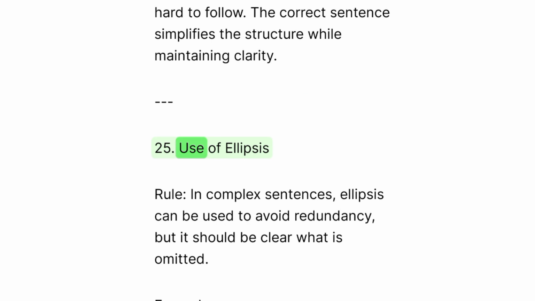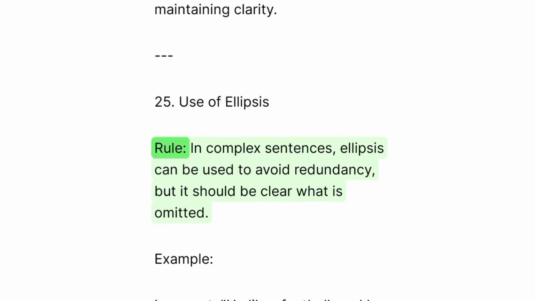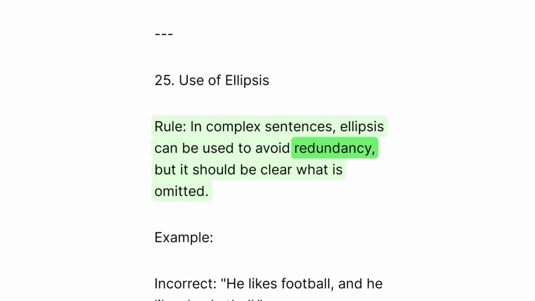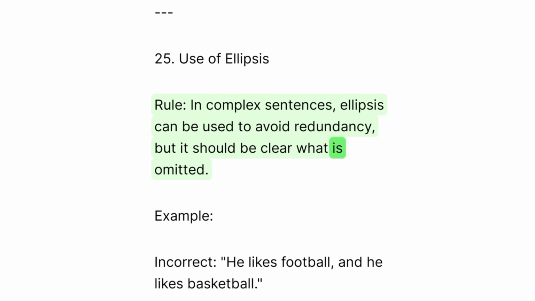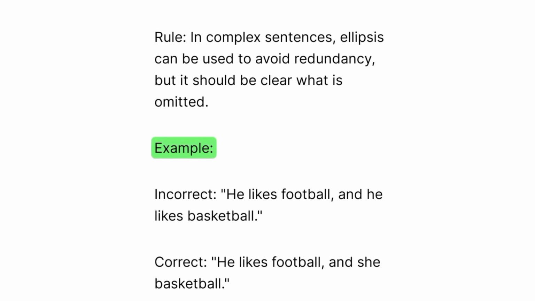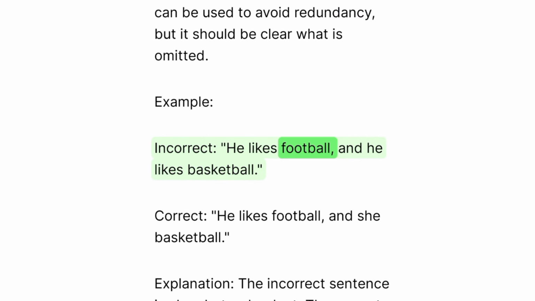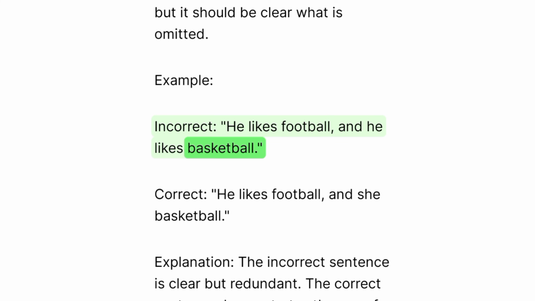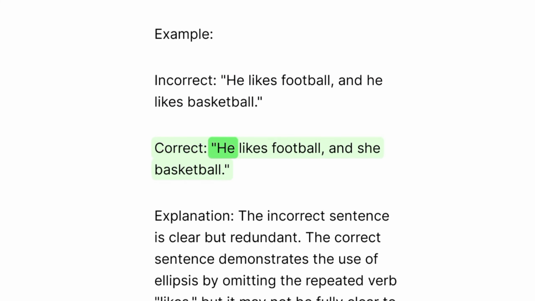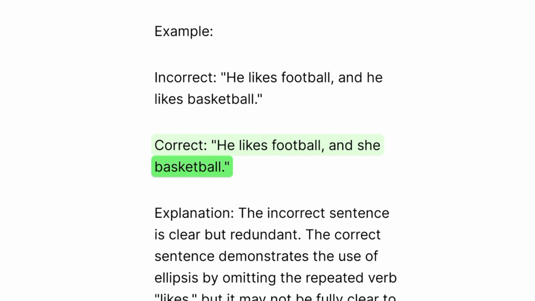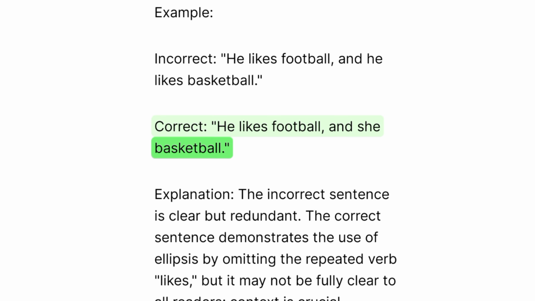25. Use of ellipsis. Rule. In complex sentences, ellipsis can be used to avoid redundancy, but it should be clear what is omitted. Example. Incorrect. He likes football and he likes basketball. Correct. He likes football and she basketball. Explanation.